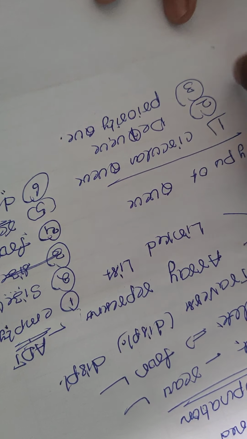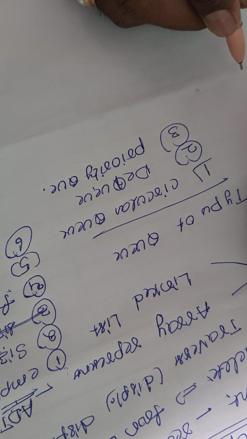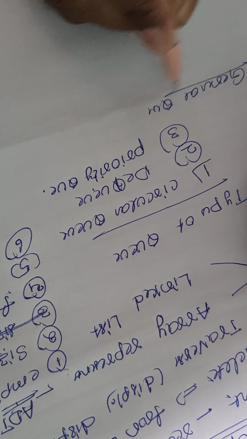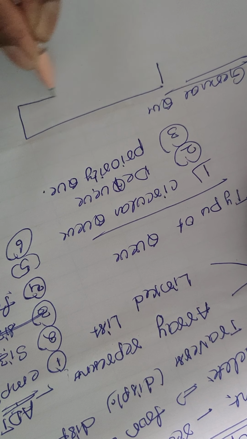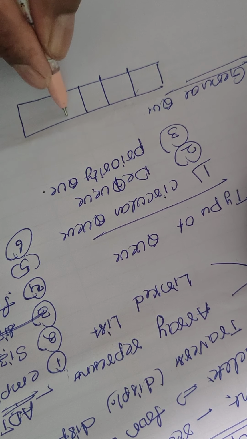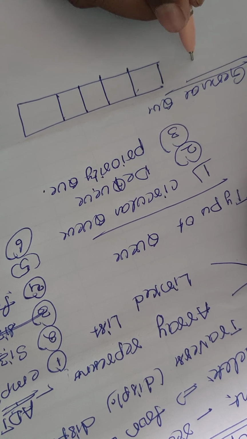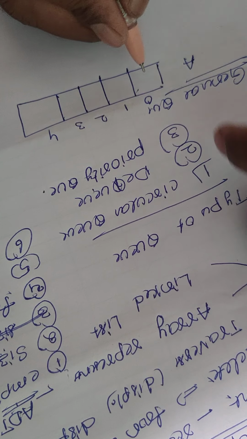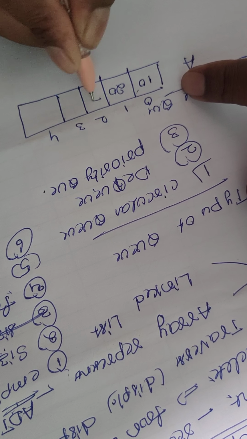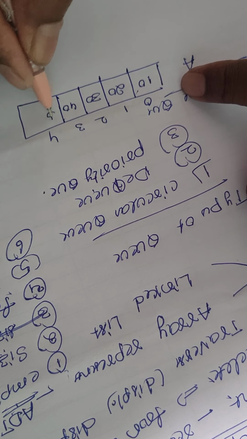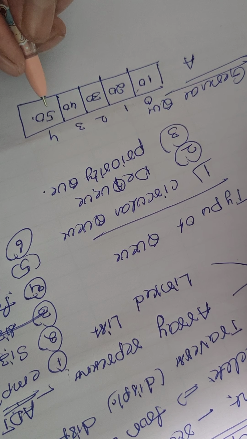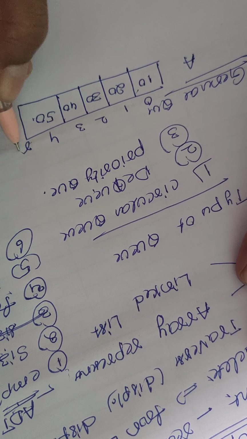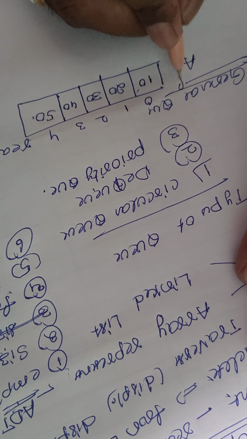So simply, I would like to show the representation of a queue like this. For example, for a general queue representation, it is an array, where the index values are 0, 1, 2, 3, 4. Take the values 10, 20, 30, 40 and 50. Here we want to insert values. This end is called the rear, and this is the front.